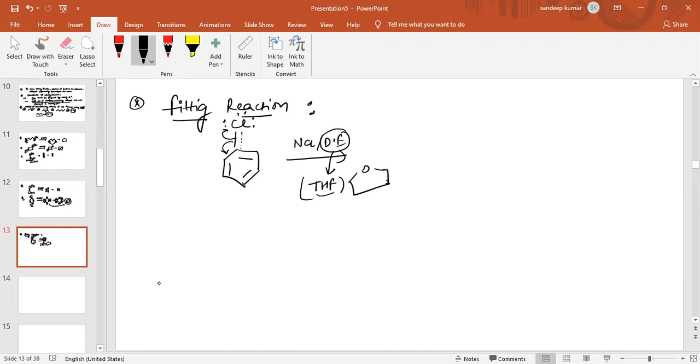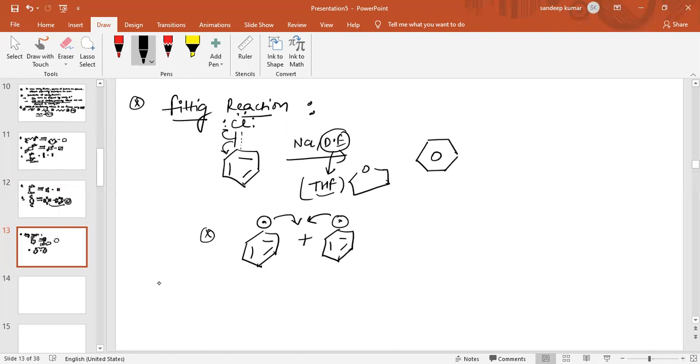This is also a kind of free radical mechanism. When the carbon-chlorine bond breaks, it forms a free radical of this type. This free radical combines with the same type of free radical, and a bond forms between these two groups. So the product obtained is biphenyl in the case of the Fittig reaction.